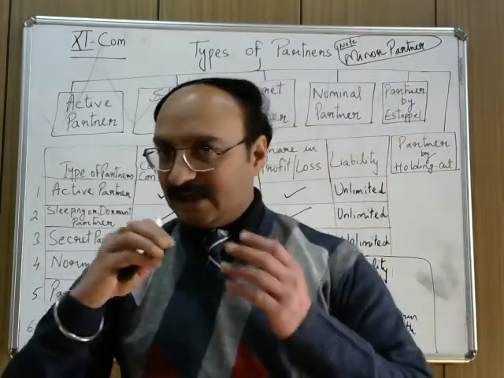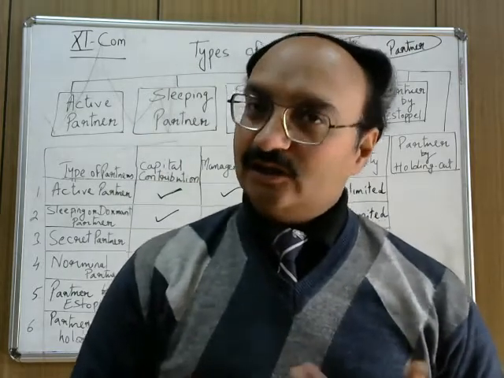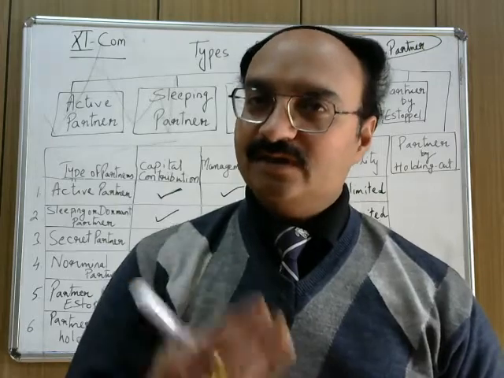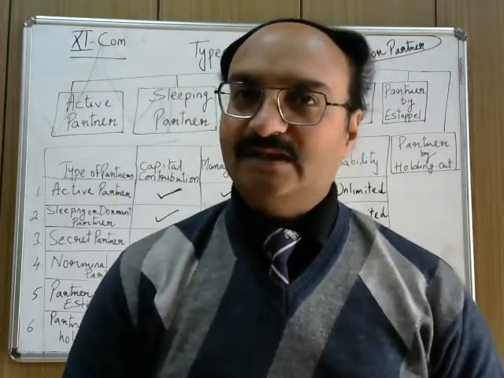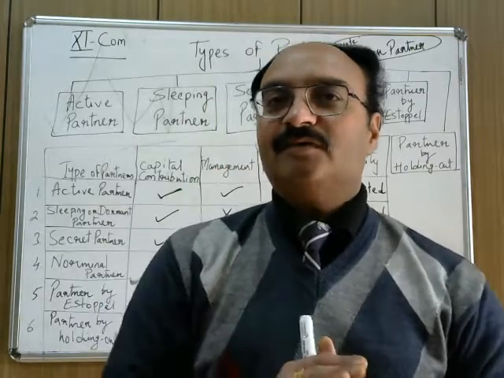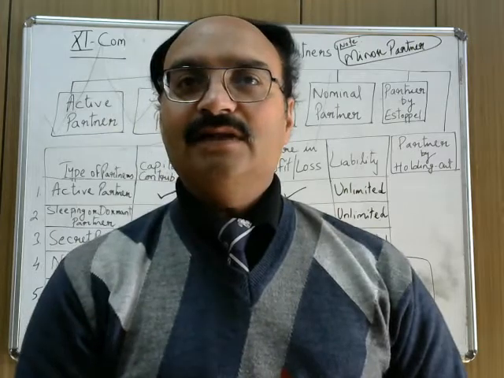But at the time when he becomes a major, after attaining the age of majority, the minor has to give a public notice, that means notice to the other partners A, B, C and the partnership firm, stating whether he will remain as a partner in the firm or not.